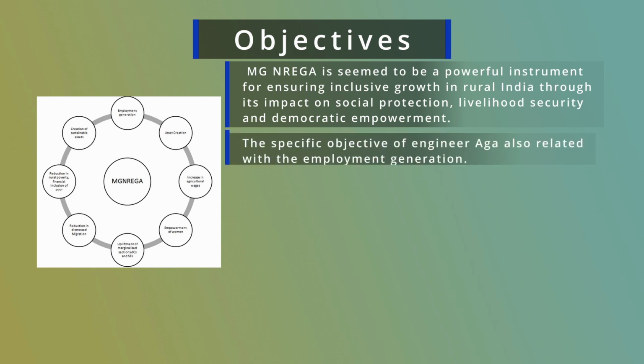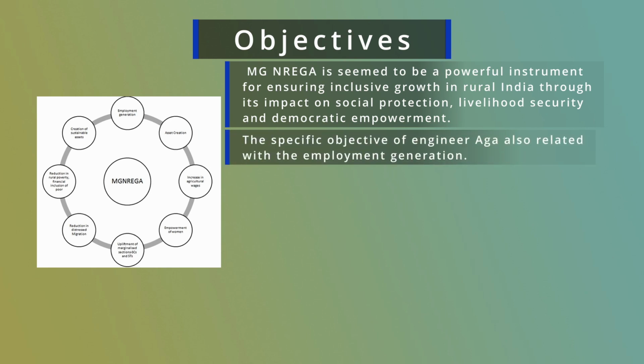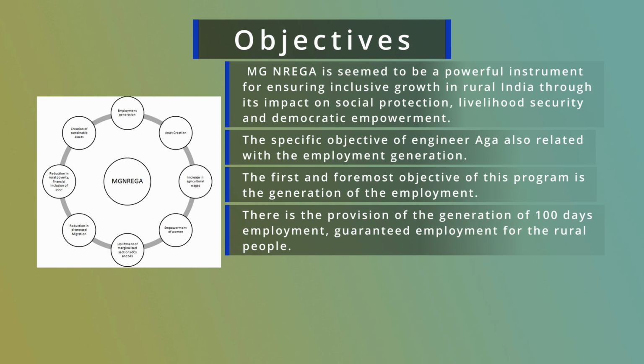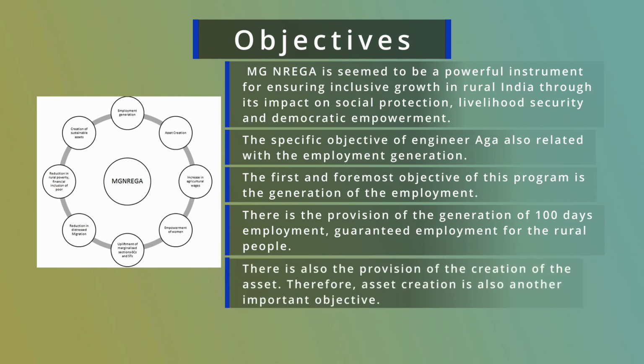The specific objectives of MGNREGA are also related to employment generation. The first and foremost objective of this program is the generation of employment. There is the provision of 100 days of guaranteed employment for rural people. There is also the provision of the creation of assets. Therefore, asset creation is another important objective.